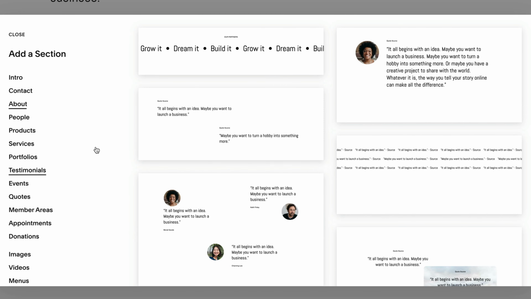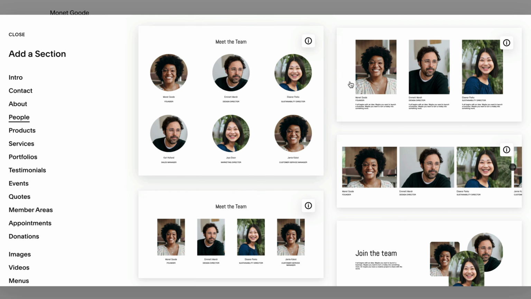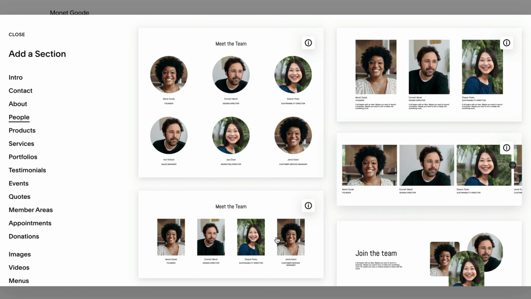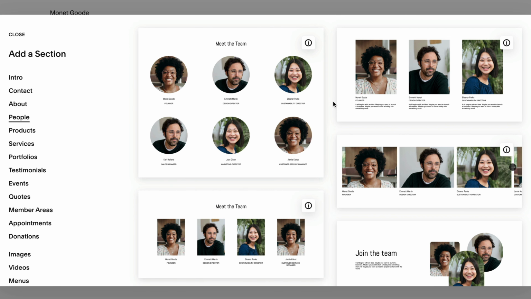The second thing I want to point out is that there are certain types of content where you add content once and you can switch between layouts. So with your team section here, you could add the members of your team and then switch between these different layouts within the style options, and it will retain the same people.